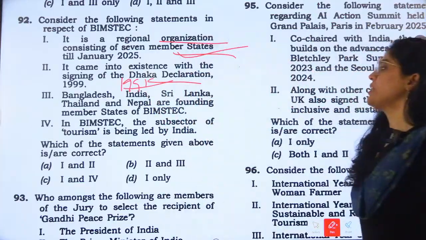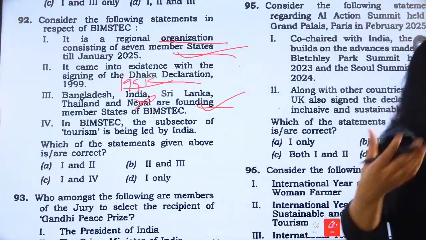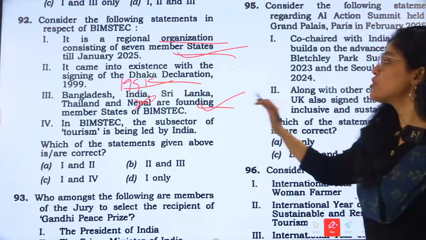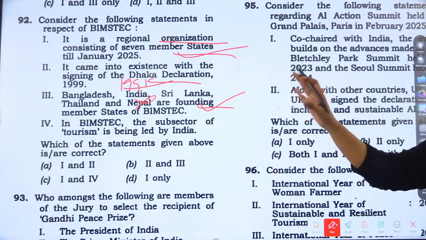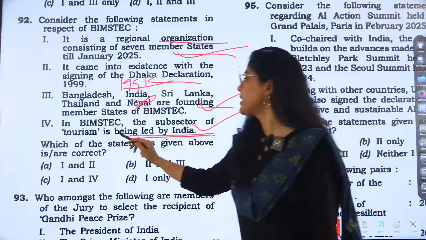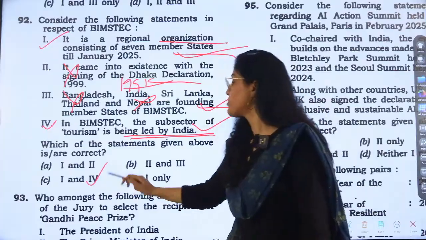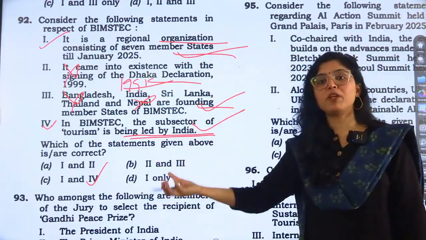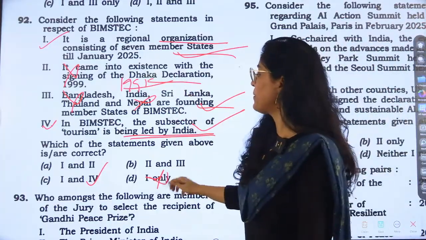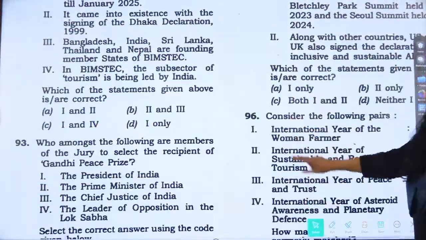Next is Bangladesh, India, Sri Lanka, Thailand, and Nepal are founding members. No, Thailand is not the founding member. Myanmar is the founding member. The fourth statement is also there. In BIMSTEC, the subsector of tourism is being led by India. So the fourth is correct, the first is correct, the second and third are not correct. So the answer would be option C. This is how the elimination technique also works.